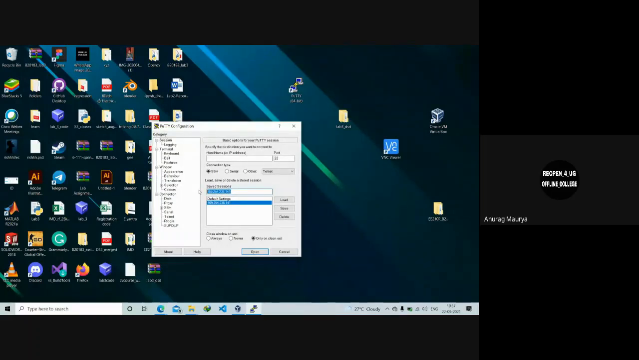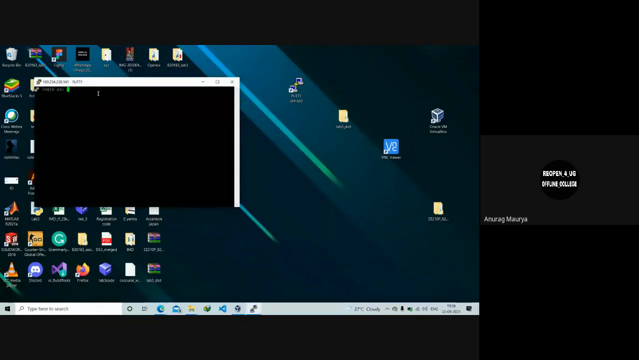So I'll just copy and paste it. The port is 22 by default. This is SSH. The rest of the things you do not need to worry about. And to reiterate, the whole purpose of this is to connect to my Raspberry Pi through the computer.